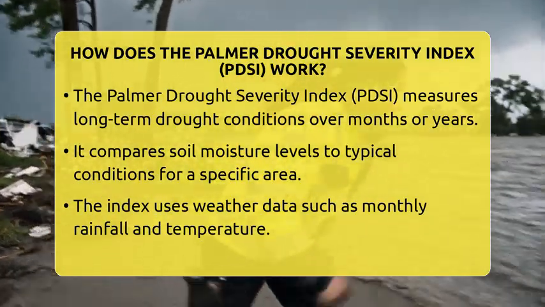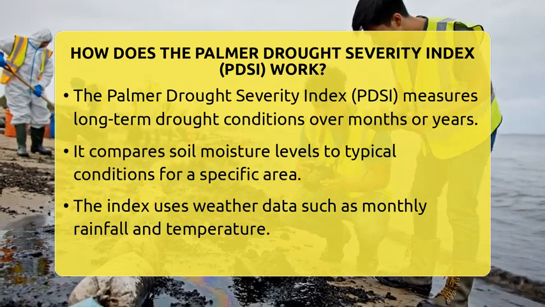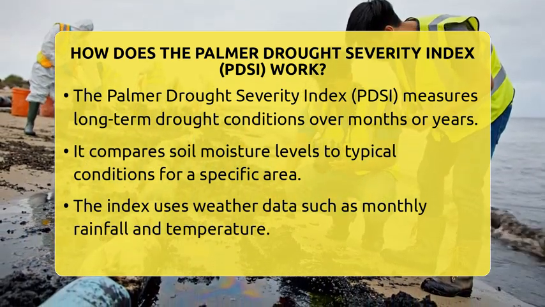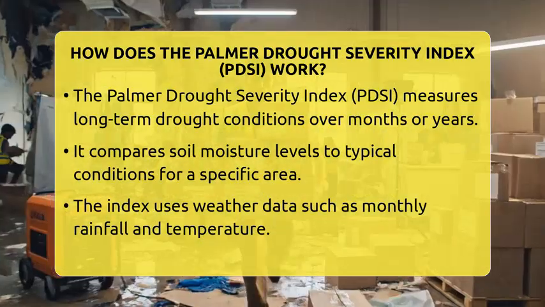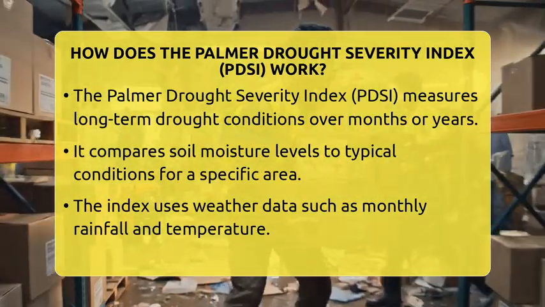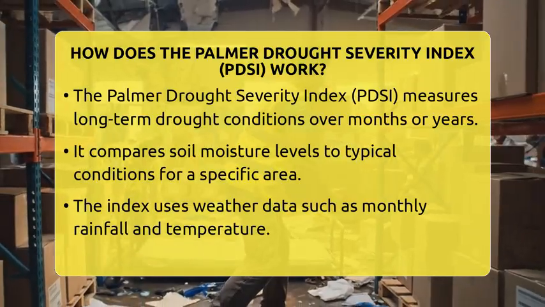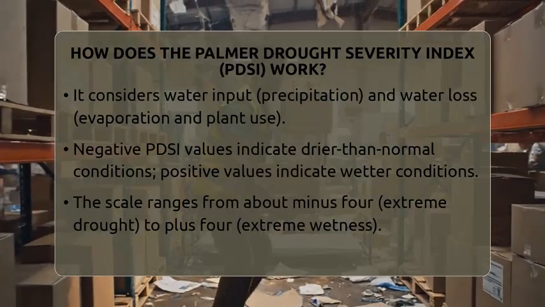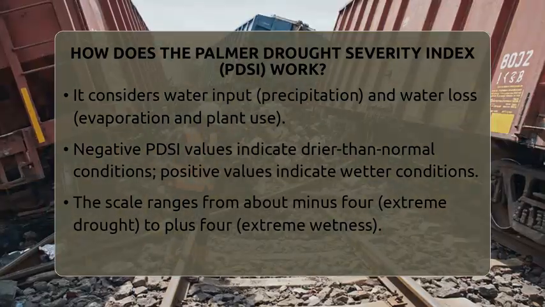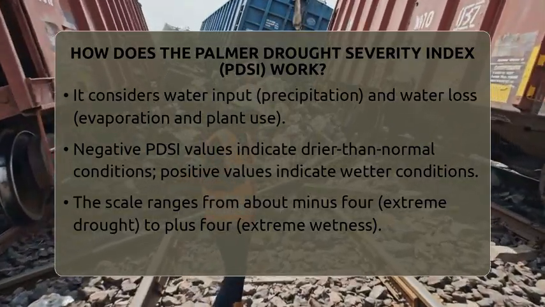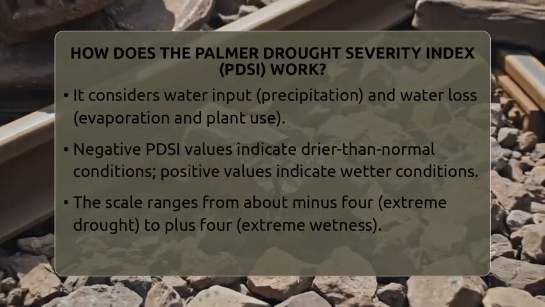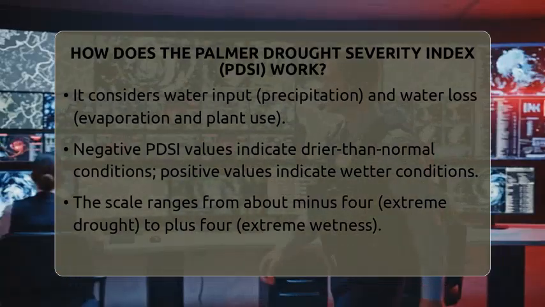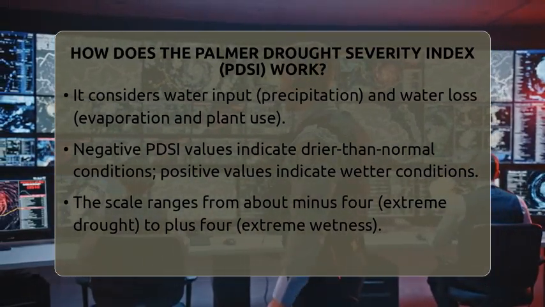The PDSI works by combining two main things: how much water comes in through rain or snow, and how much water leaves the soil through evaporation and plant use. It uses weather data like monthly rainfall and temperature to do this. The key idea is to see if the soil has more or less moisture than usual. If the soil is drier than normal, the index shows a negative number. If it's wetter, it shows a positive number.